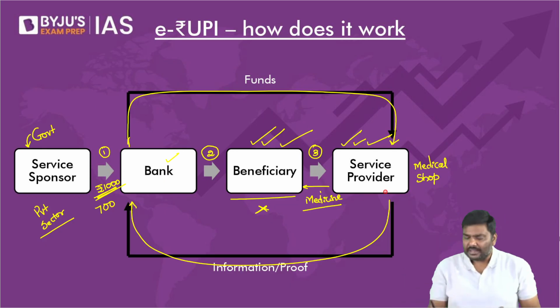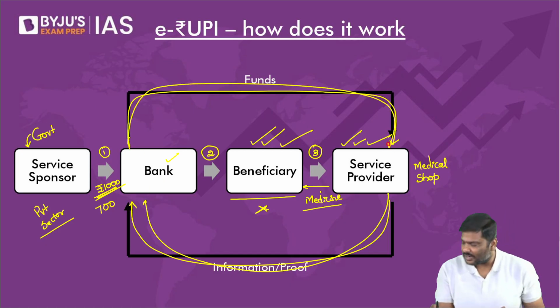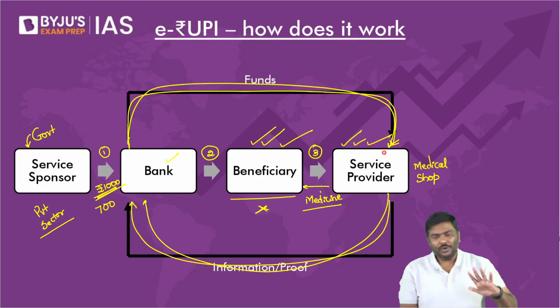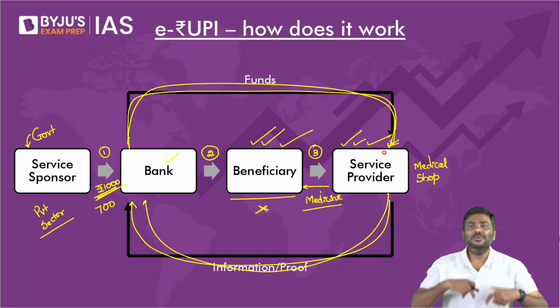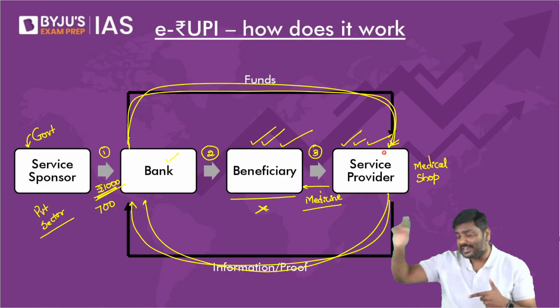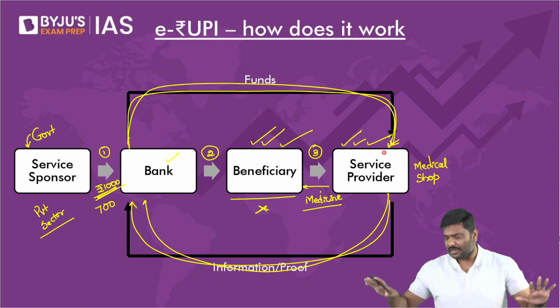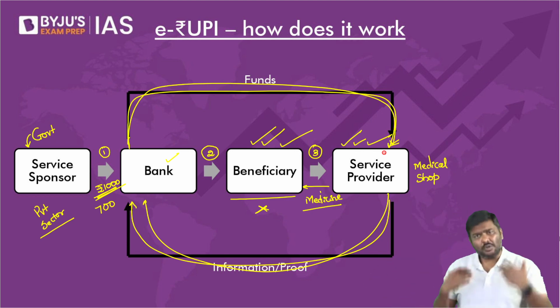I will take the QR code, go to the hospital, scan the QR code, and I will get an OTP. I will give the OTP to the hospital, the transaction is completed, and now they will give me vaccination. They will submit the proof to the bank and the bank will transfer the 700 rupees into the account of the hospital.